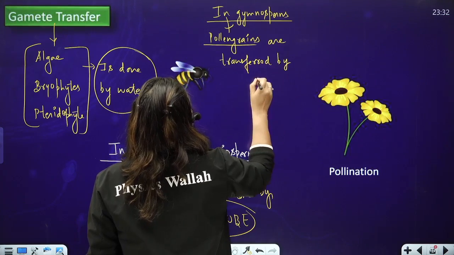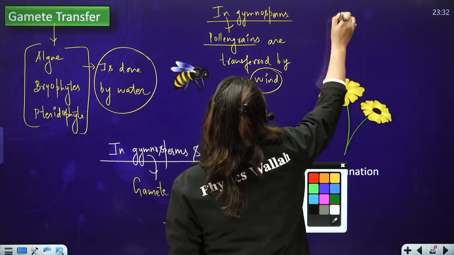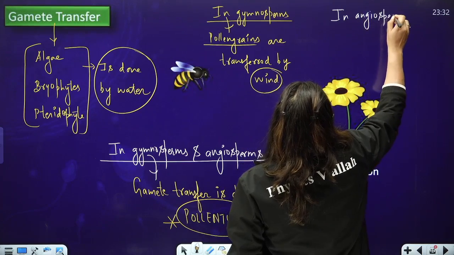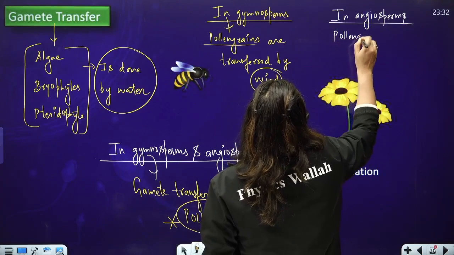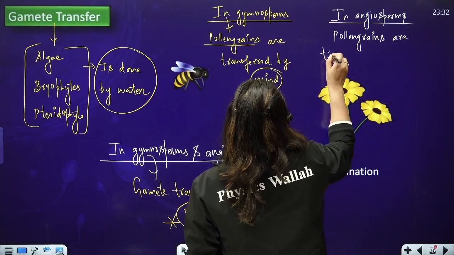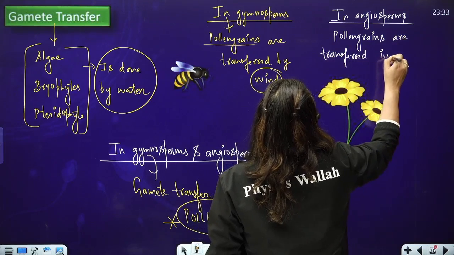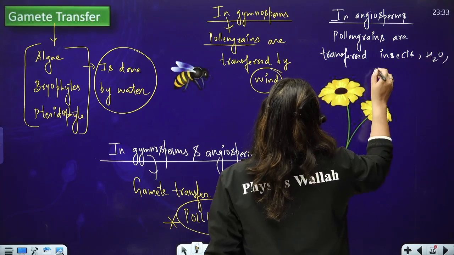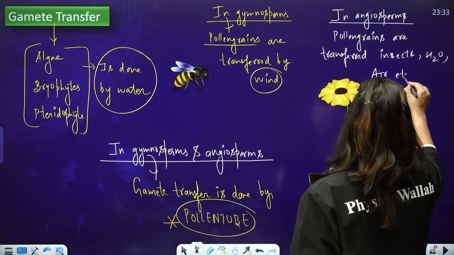In gymnosperms, the pollen grains are transferred by wind, and in angiosperms, pollen grains are transferred by various pollinating agents, most commonly insects. It can be water, it can be air, etc. Right? So this is important, beta, remember.